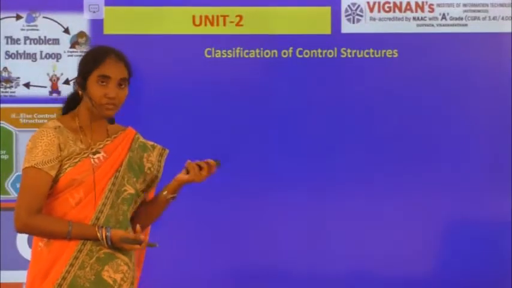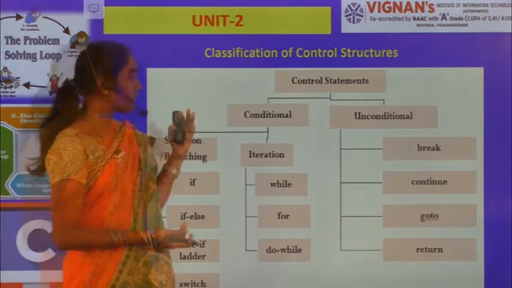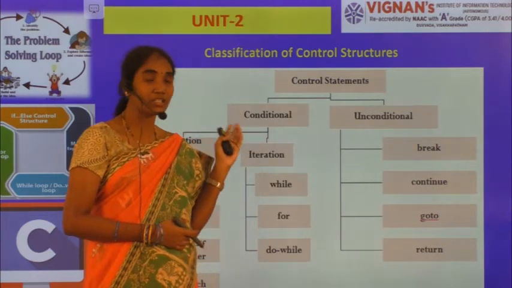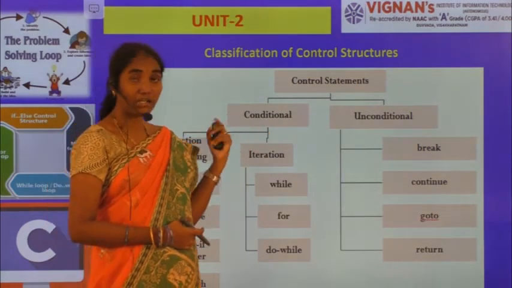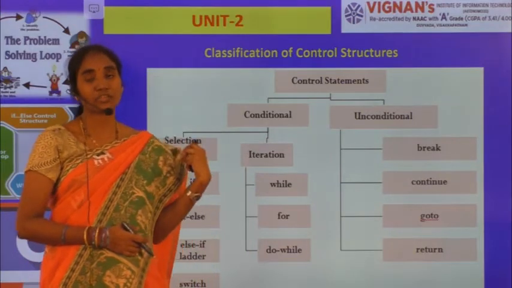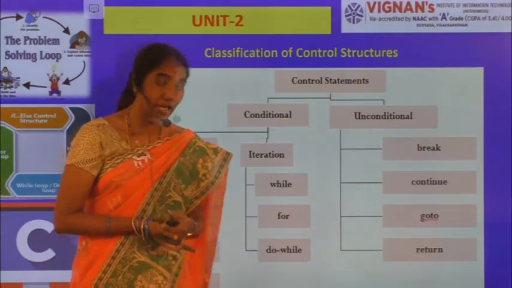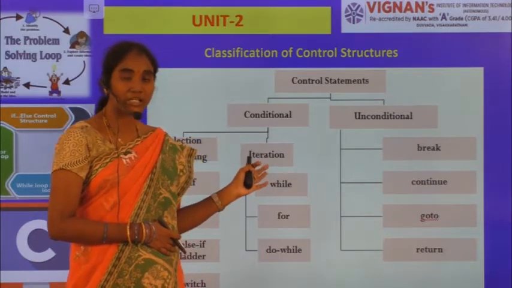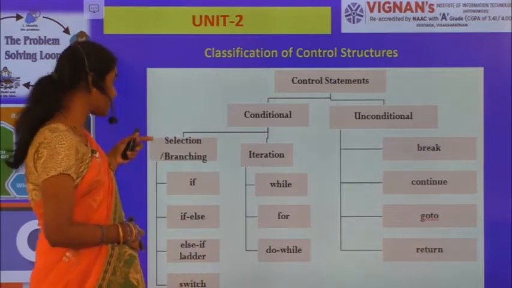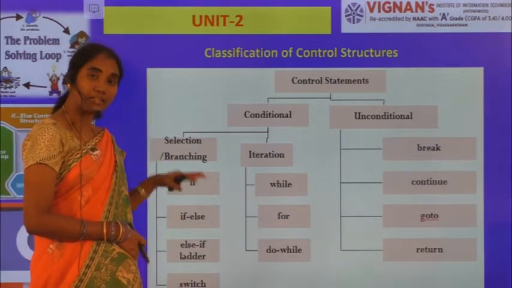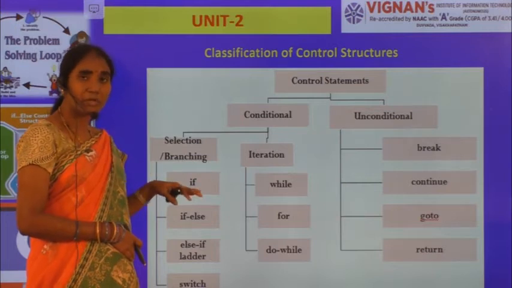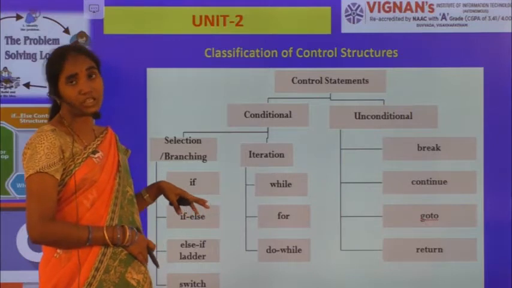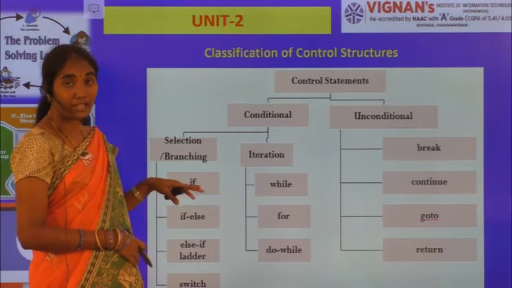Now, classification of control structures, once again we'll recap it. Basically the control structures are divided into 2 categories: conditional and unconditional. Under unconditional we have selection statements or decision making statements, and under conditional we have another category called iterative statements or repetitive statements or loops. Under selection or branching statements we have these categories: if else, nested if, and multi-way nested if else. And under multi-way branching we have else if ladder, and even the switch case.